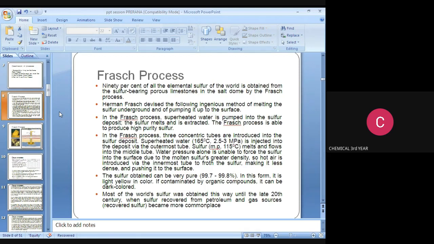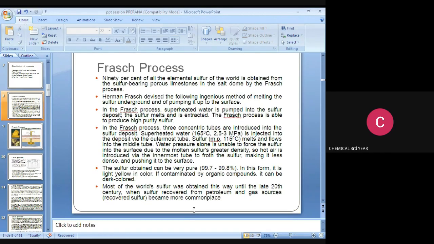The purity range is 99.7 to 99.8 percentage. In this form, it is light yellow in color. If contaminated by organic compounds, it can be dark colored. Most of the world's sulfur was obtained this way until the late 20th century, when sulfur recovered from petroleum and gas sources became more commonplace.